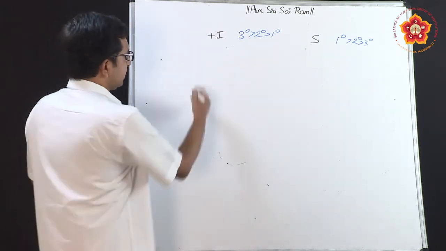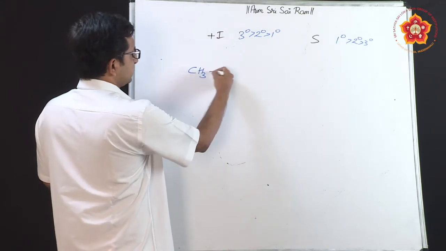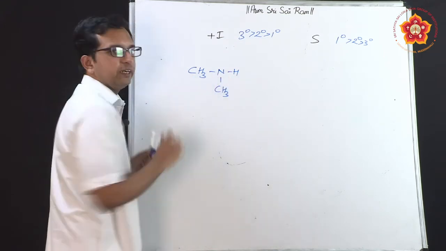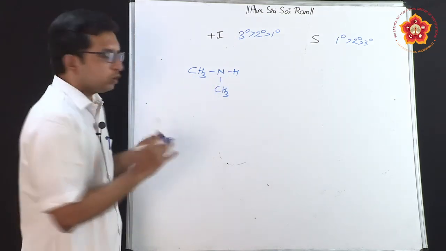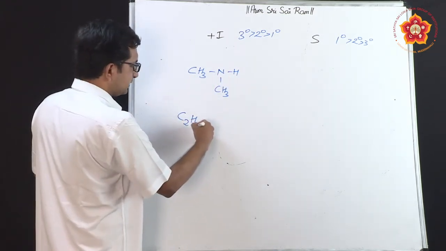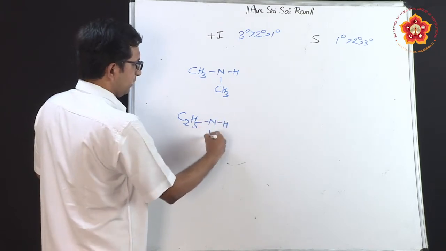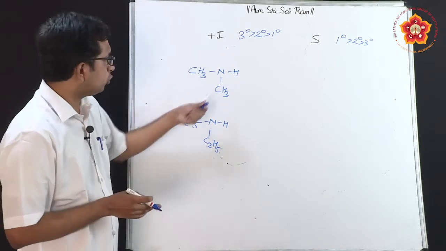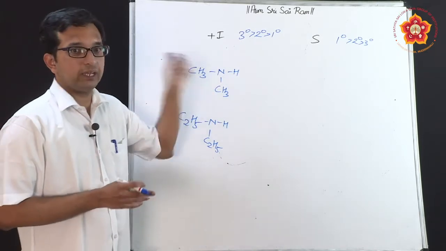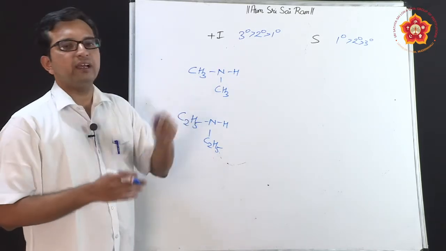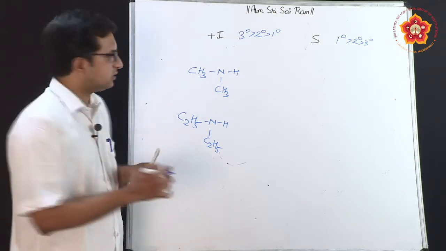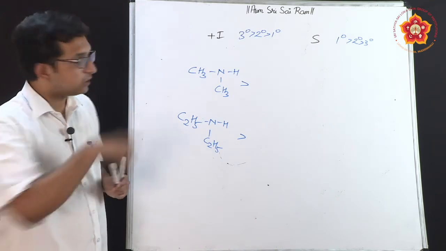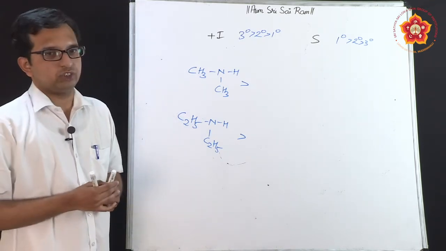So when I take an example, let me take one example here, which is CH3NHCH3. This is a secondary amine which has been present. So in this case now let me take another example also, which is a combination of ethyl systems. Naming, how am I going to do? Methyl methanamine, N-methyl methanamine, this is N-ethyl ethanamine. So in both the cases secondary will definitely be higher. Now the question is primary the next basic or tertiary?